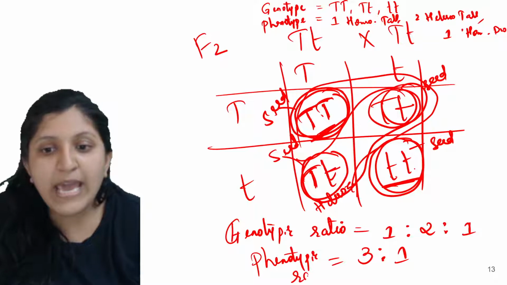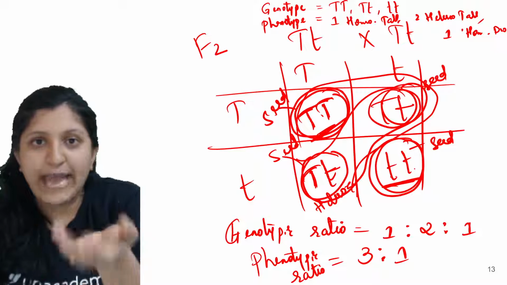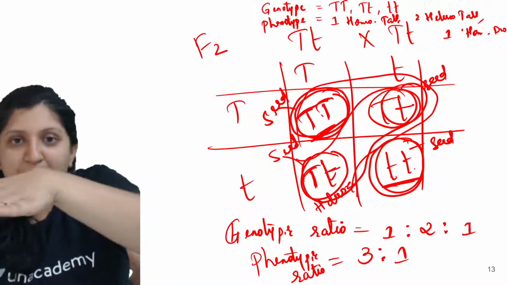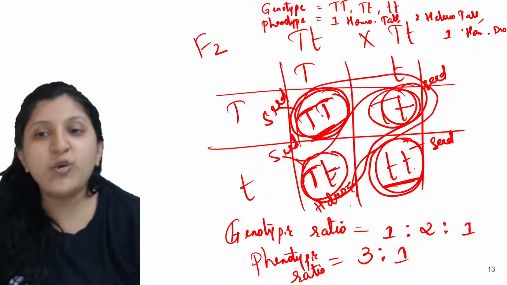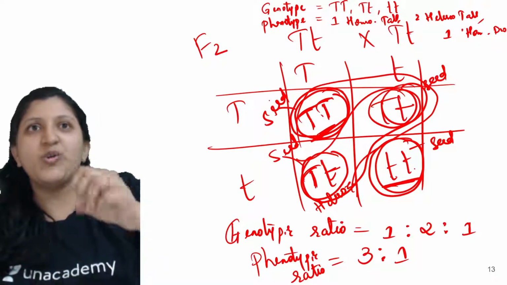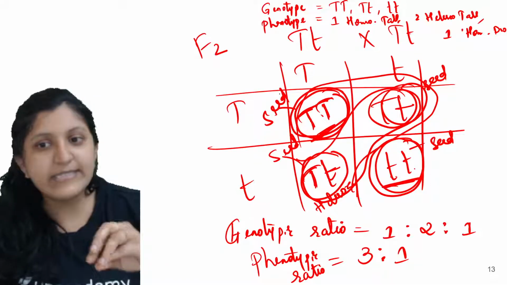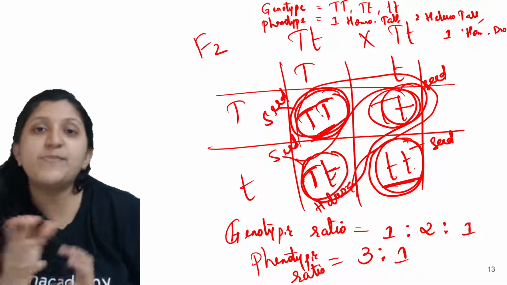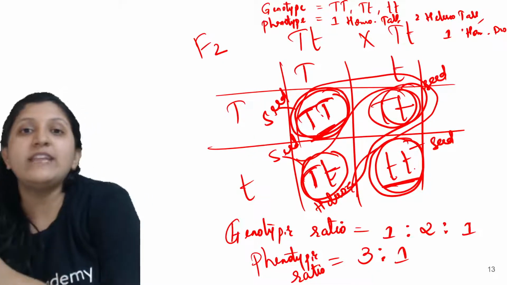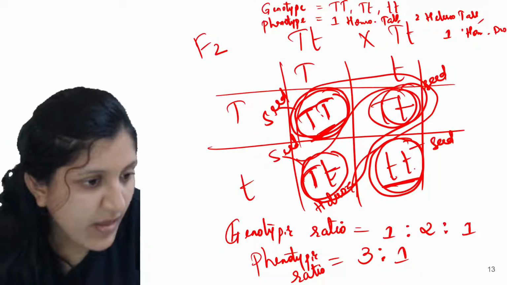So what is phenotype? Phenotype is basically a visible character. When you grow a plant and observe it, you can understand that this plant is short and this plant is tall. That is phenotype. Genotype is the genetic makeup; just by observing, you won't understand that. It has to be analyzed in laboratories to find exactly what the genotype is, or just by crossing different plants, so we can understand that there is an allele for the short gene as well.